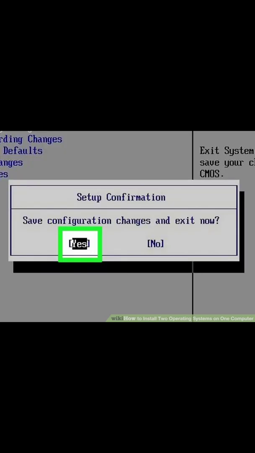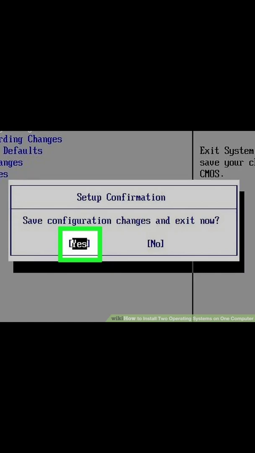In step 5, save your settings. After making the necessary changes to your BIOS, locate the option to save your settings. Select the option to save, then exit the BIOS and reboot your computer.